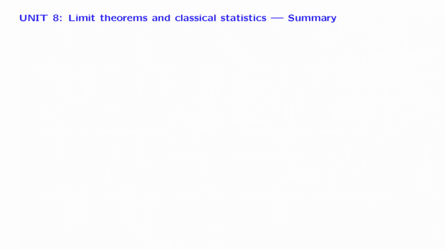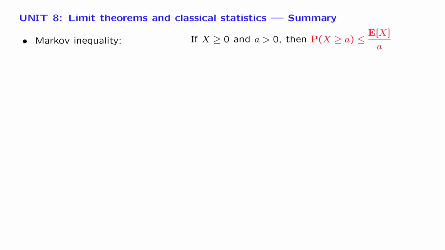Let us now go through a quick summary of this unit. We started by developing a little bit of a toolbox. We developed the Markov inequality that gives us an upper bound on the probability that the random variable takes a large value. In particular, when the random variable is non-negative, if it has a small expected value, then there is only a small probability that the random variable takes a large value.